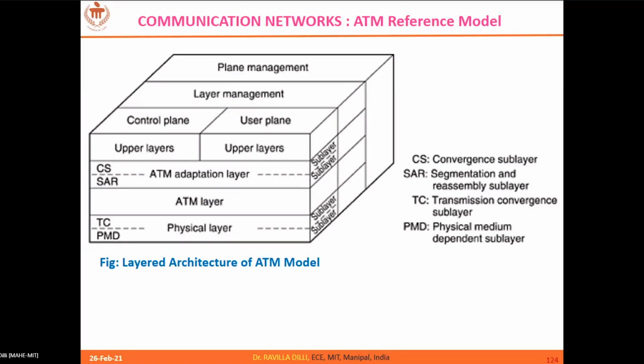In the upper layer, the data is in the form of ATM cells, which are 53 bytes in length, and that will be made into a continuous bit stream at the sender side. At the other side, the continuous bit stream will be rearranged into ATM cells, which are 53 bytes in length. So that's the job of the transmission convergence sublayer.